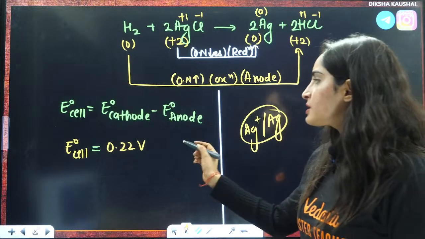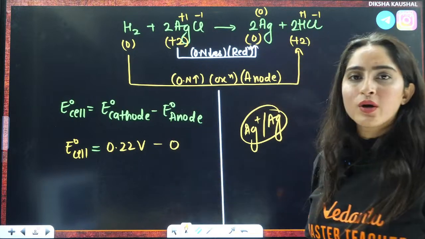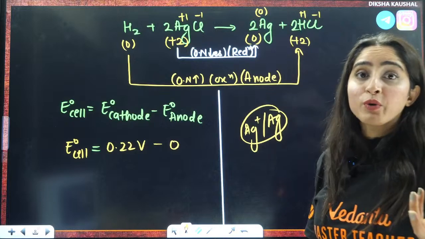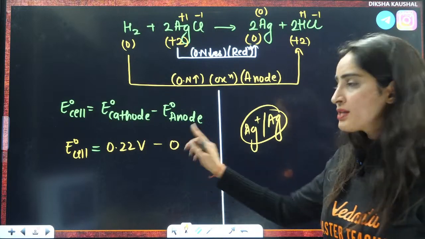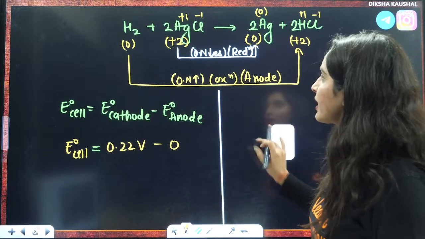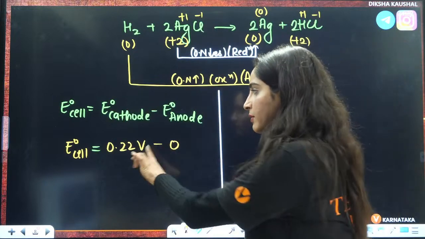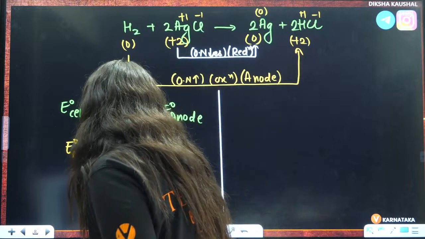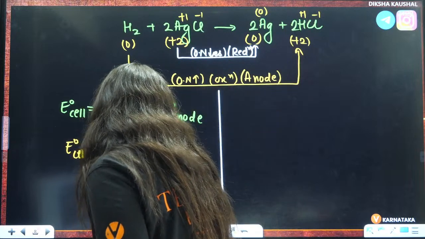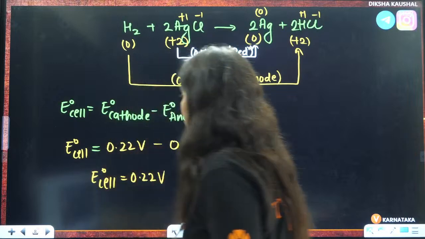Because minus 0 means anode is 0 only. The reduction potential of hydrogen is 0 only. So, it will be 0 over here, right? So, even if they give you the reduction potential of Ag or they give you E naught directly, the answer will be this thing only. So, E naught cell is equal to 0.22 volt, right?